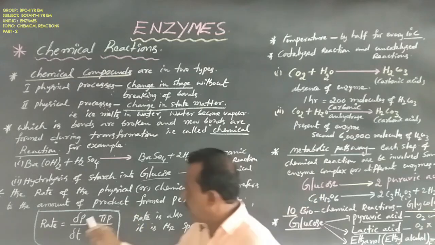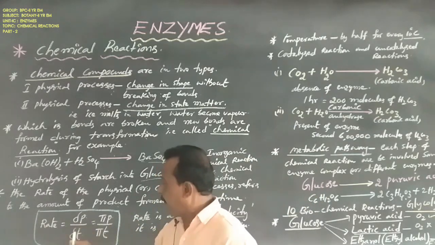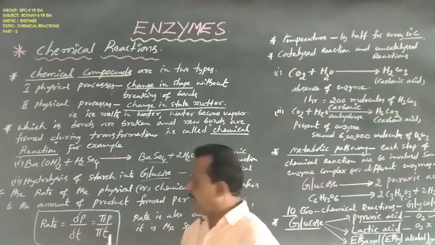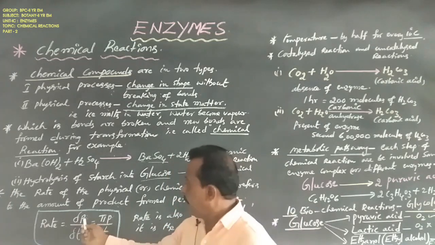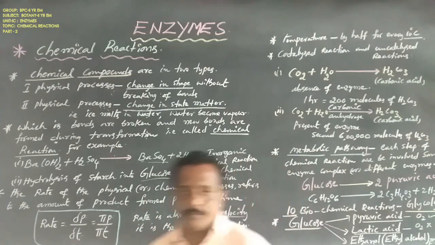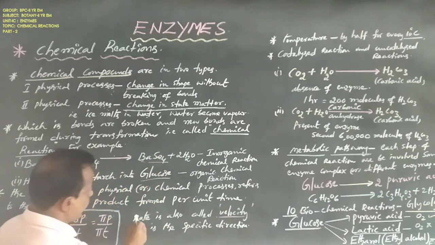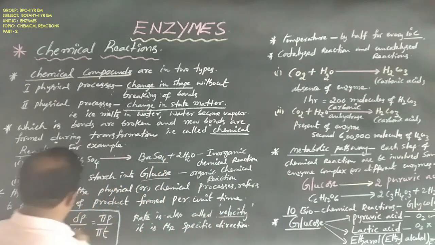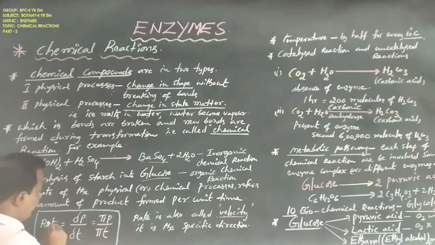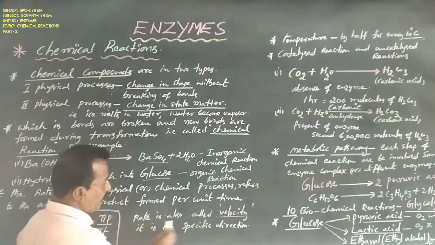The principle is rate equals dP/dT, where P means product and T means time. Dear students, rate is also called velocity, another name for rate.